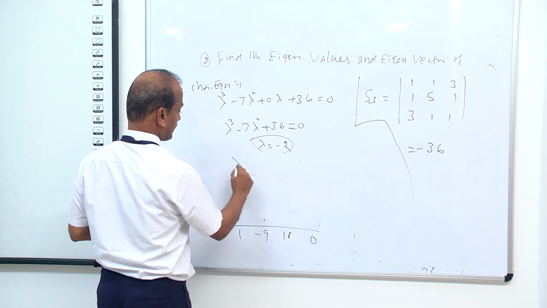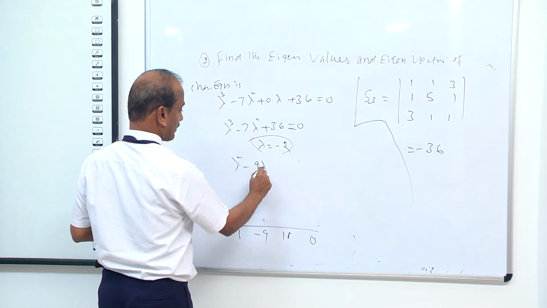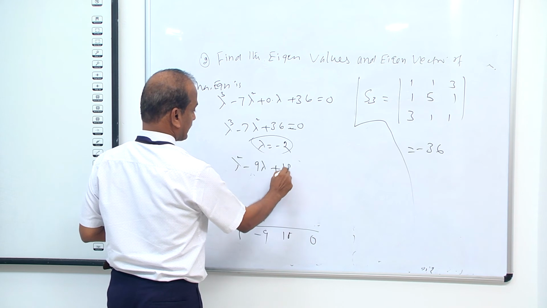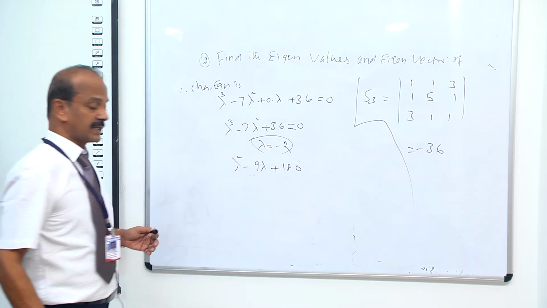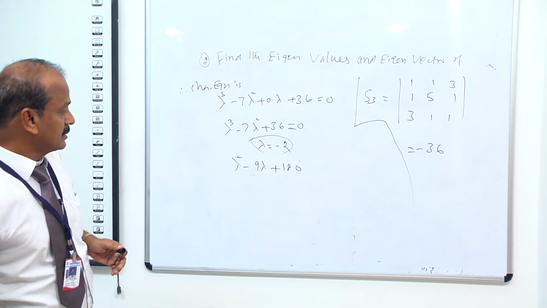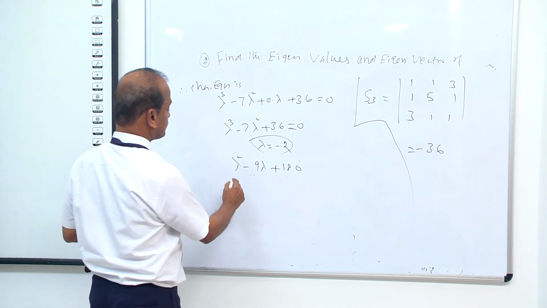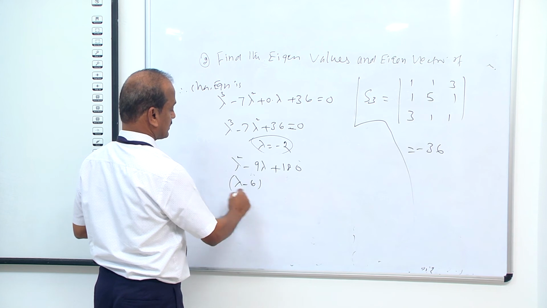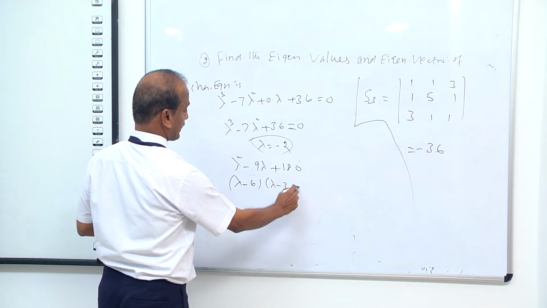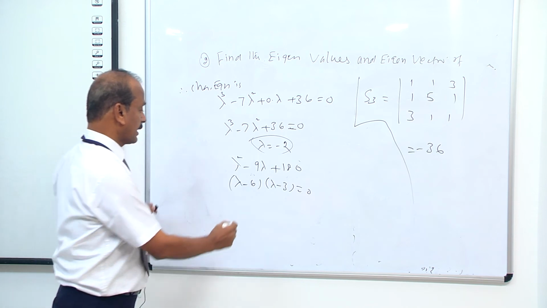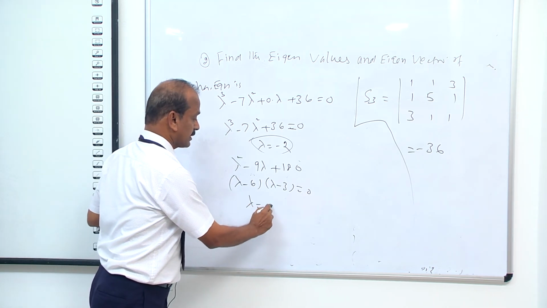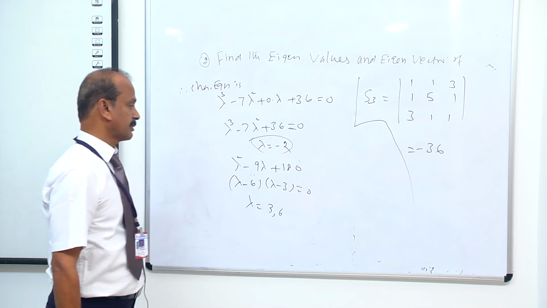Lambda square plus 9 lambda plus 18 equal to 0. Now here we can solve the equation to find the other values of lambda. That is lambda minus 6, lambda minus 3 equal to 0. That is lambda equal to 3, 6 are the roots of the equation.